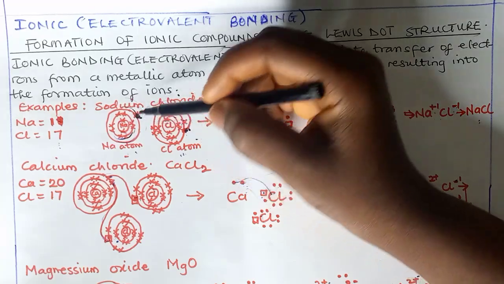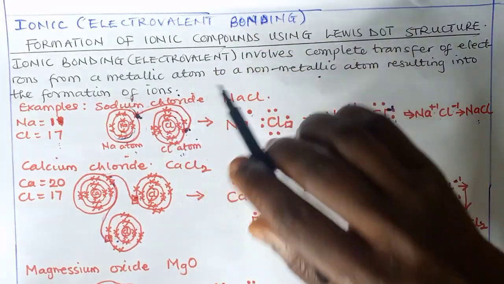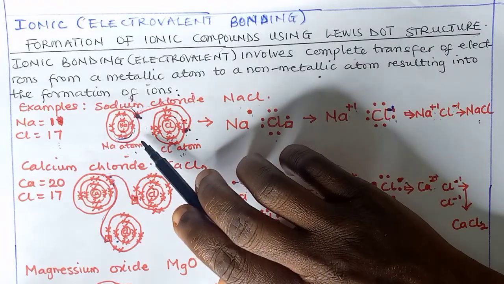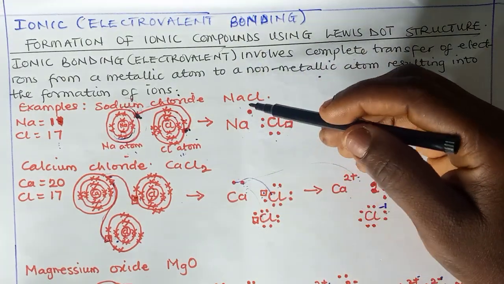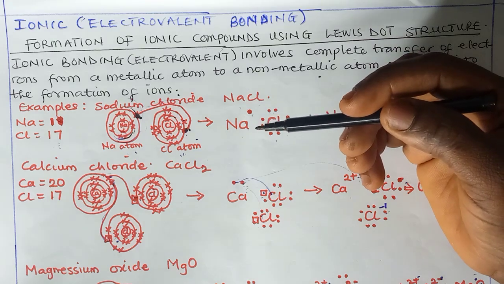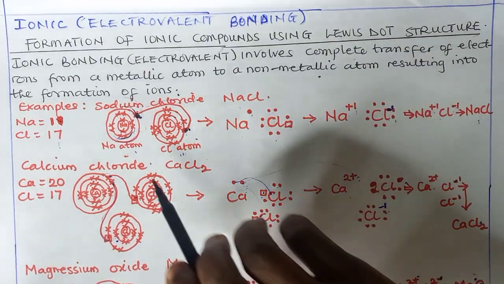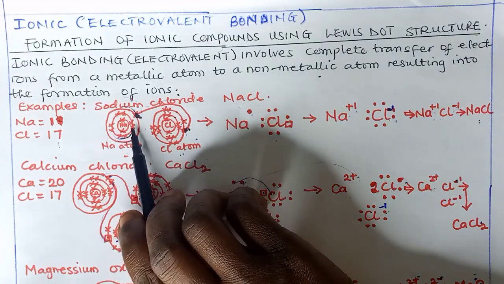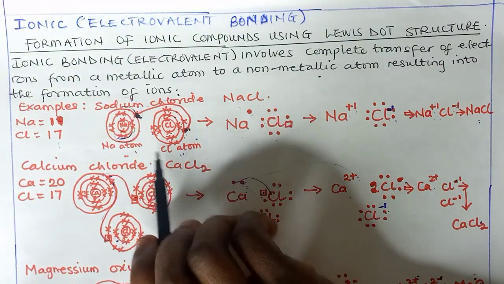After losing the electron, it will become an ion, that's the sodium ion, which is electropositive because the electron lost is negative. So after giving out electrons, the element becomes positive. The element that accepts the electron becomes negatively charged. So it is during this time that there is complete transfer of electrons between sodium and chlorine.